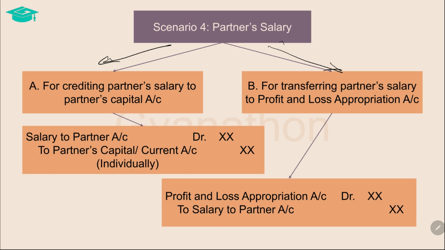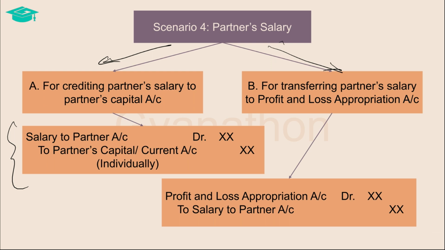In order to do this, firstly, the salary amount is credited to the partner's capital or current account by debiting the salary to partner account and crediting the respective partner's capital or current account. This shows how much salary is due to each partner from the firm. After this entry, the salary account holds a debit balance.